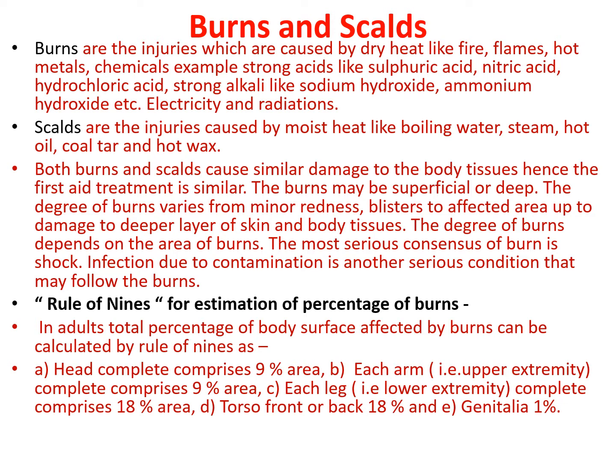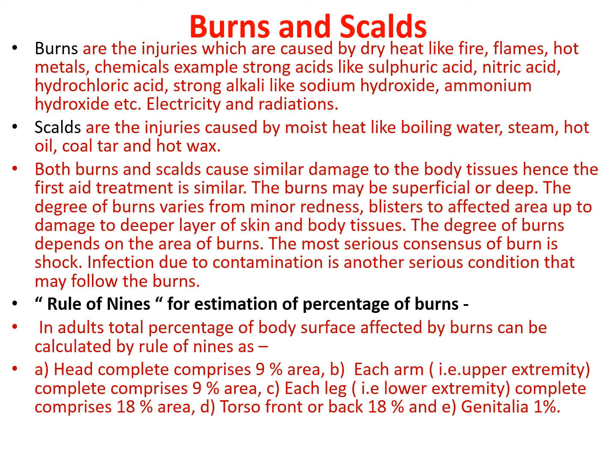Rule of nines for estimation of percentage of burns. In an adult, the total percentage of body surface affected by burns can be calculated by the rule of 9, which is as follows: head complete comprises 9% area.